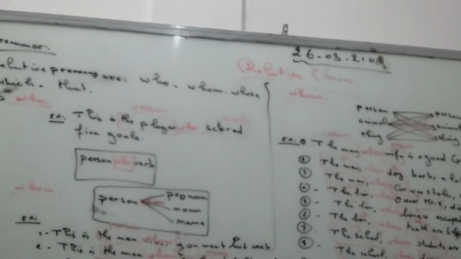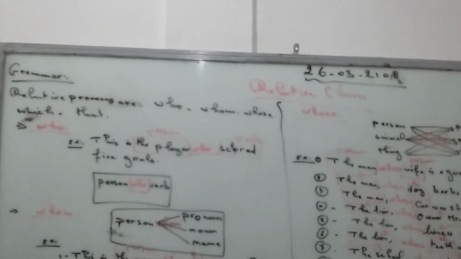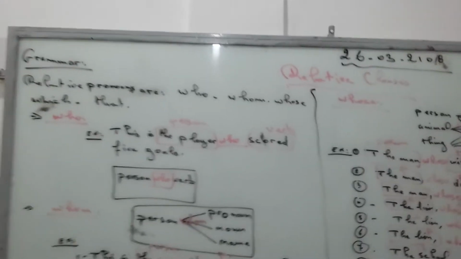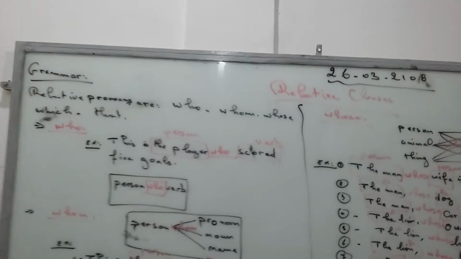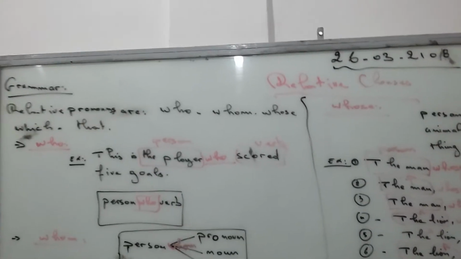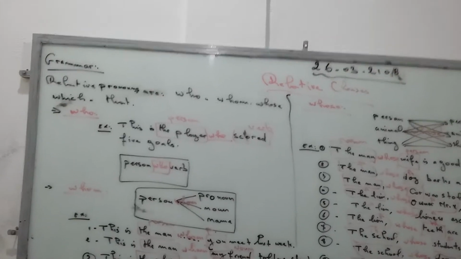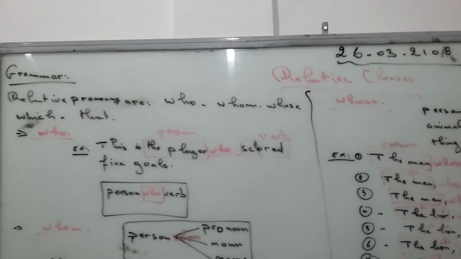So today I'm going to talk about relative pronouns or relative clauses. Relative pronouns are who, whom, whose, which and that. Today I'm going to talk about the relative pronouns who, whom and whose, okay? And I'm going to talk in Arabic in order to make you understand. So let's start by talking about the relative pronoun who.